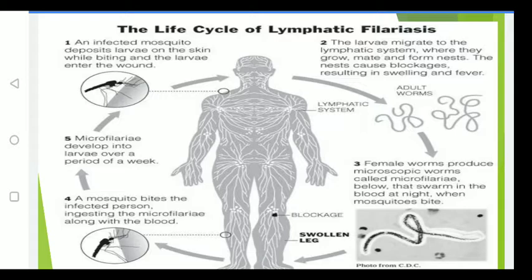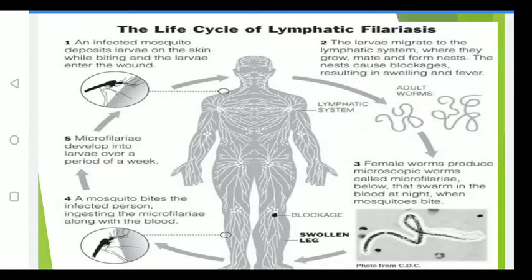After that, once it enters the skin, it moves towards the lymphatic system. Once it reaches the lymphatic system, the larvae go on growing. They mate and form a nest or colony. Because of this nest or colony formation, there will be blockage in the lymphatic system. Once there is a blockage, it results in swelling and fever in the person.